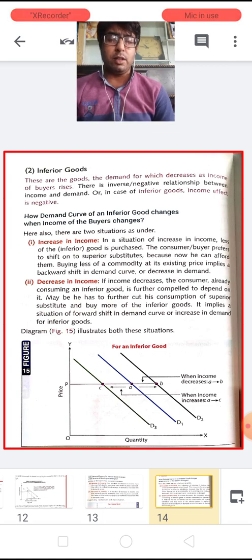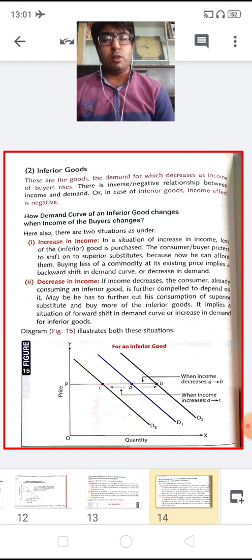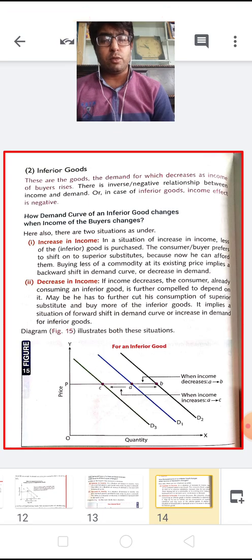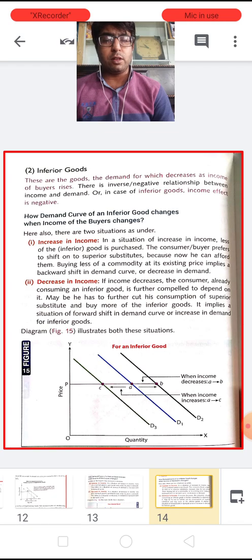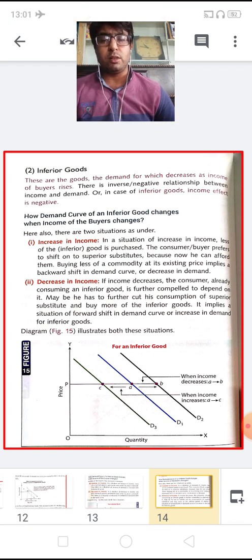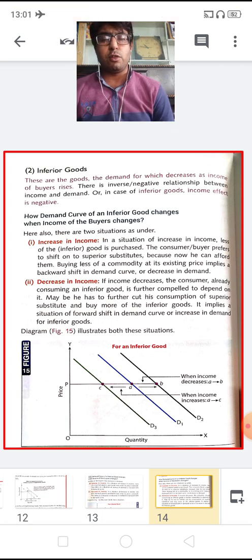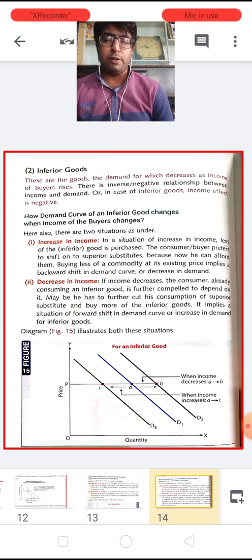If the income decreases, then the consumer, already consuming inferior goods, is inclined to consume more of them. Maybe he has further cut his consumption of superior goods and buys more of inferior goods. So it implies a forward shift in the demand curve, or increase in demand for inferior goods.